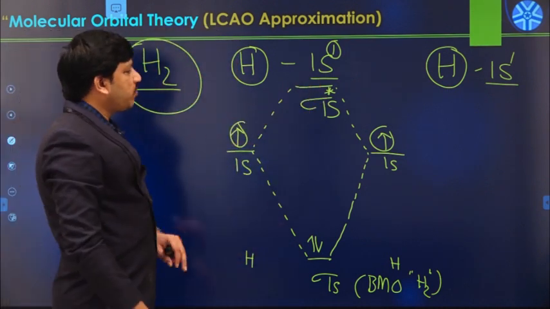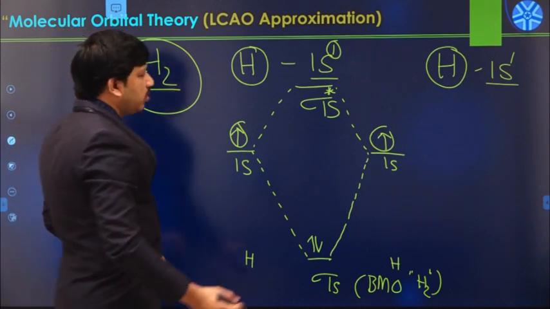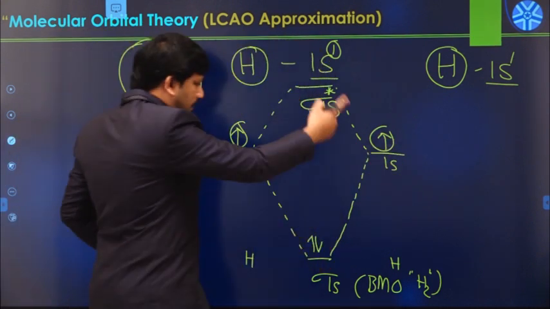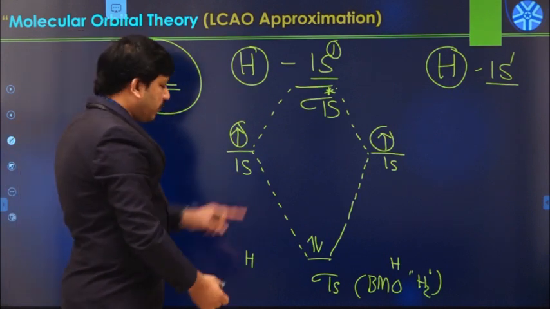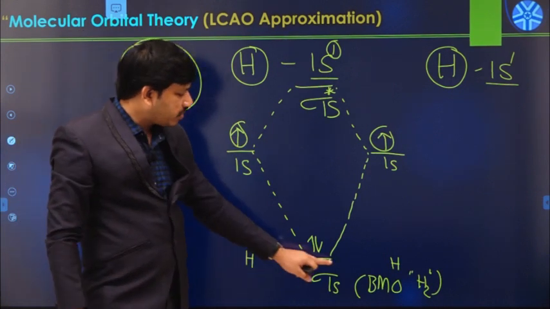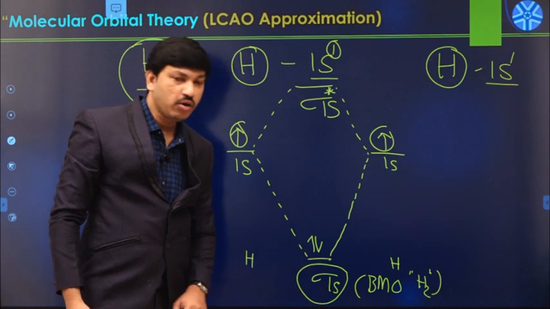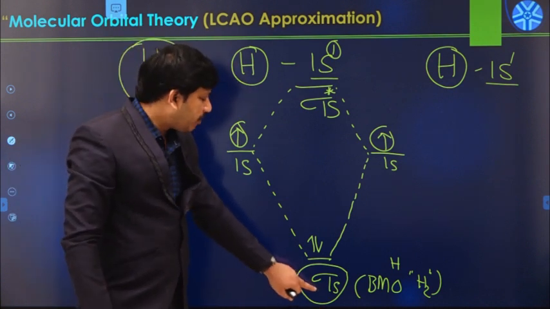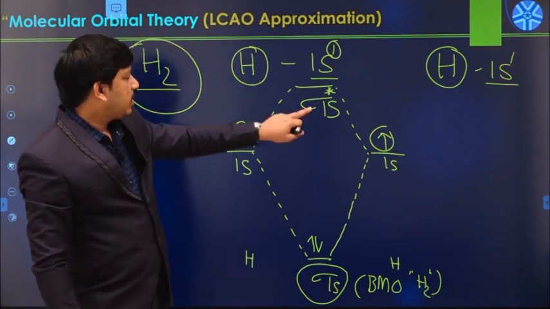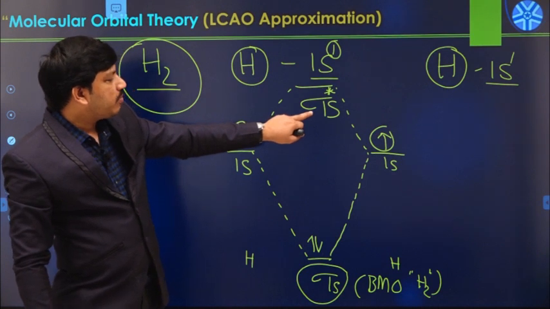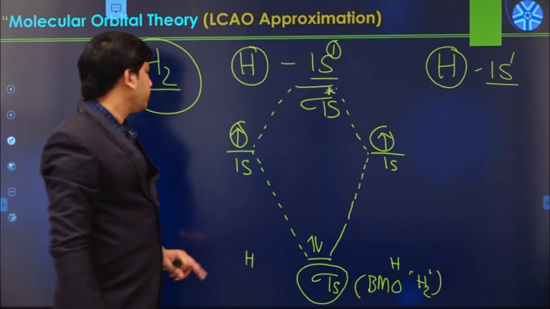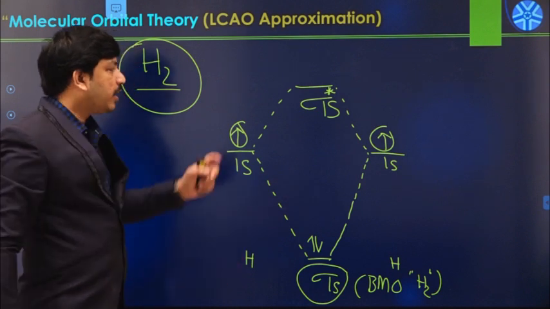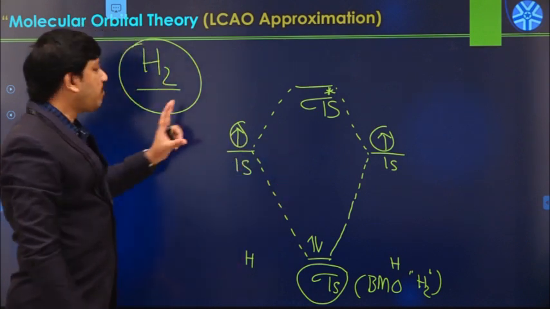So in the H2 molecule there is a formation of molecular orbitals like this. If you see the energy of these two molecular orbitals, this one has lower energy and contains 2 electrons, and this other molecular orbital has 0 electrons. How do we represent the electronic configuration of the molecular orbitals formed?